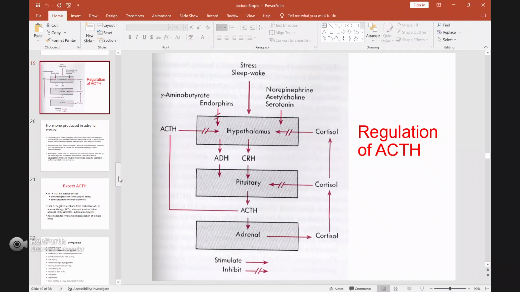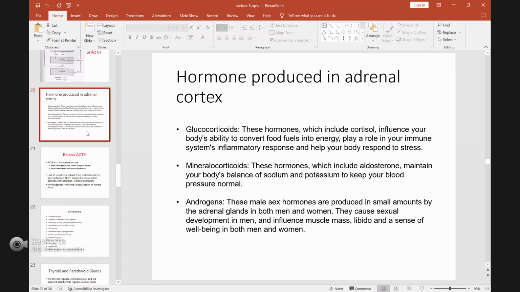Then we go to the hormones produced in the adrenal cortex. There are lots of hormones produced by the adrenal that are stimulated by ACTH. One of them is cortisol, which produces energy in the body. All these hormones we call glucocorticoids. These hormones, which include cortisol, influence your body's ability to convert food fuels into energy, play a role in the immune system's inflammatory response, and help your body respond to stress.